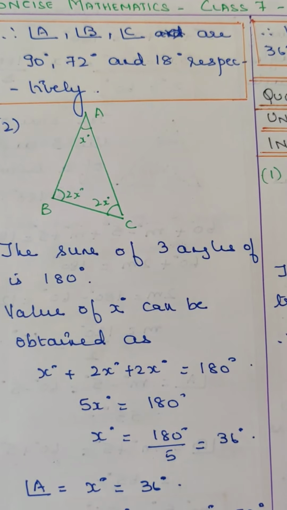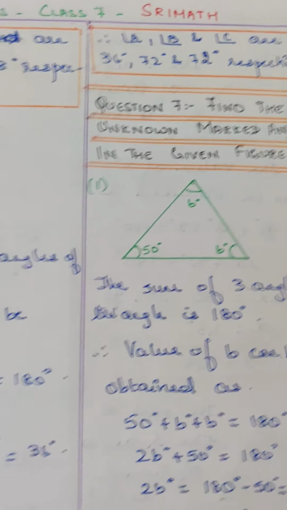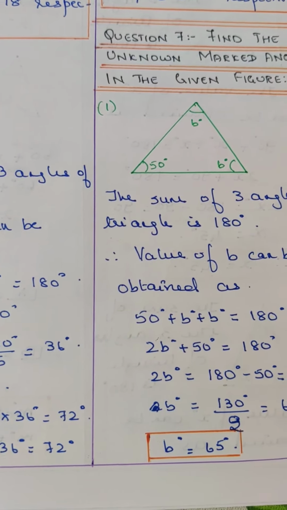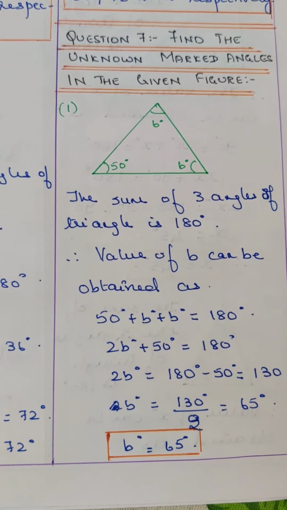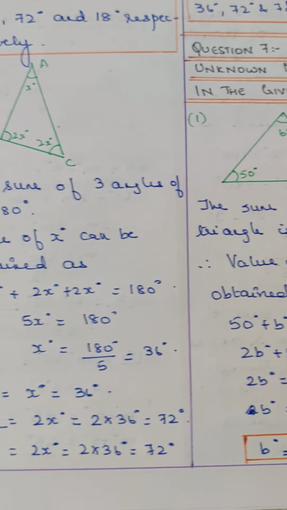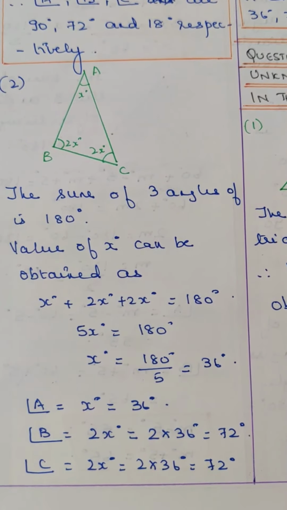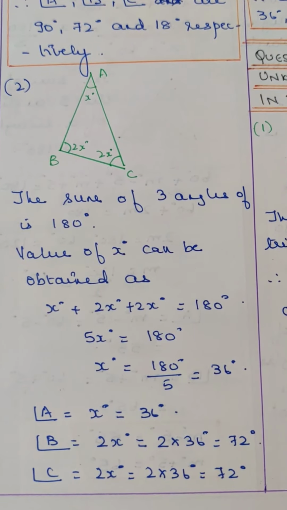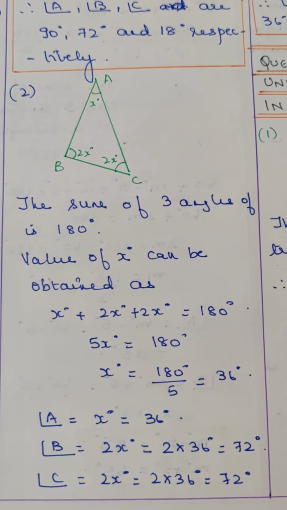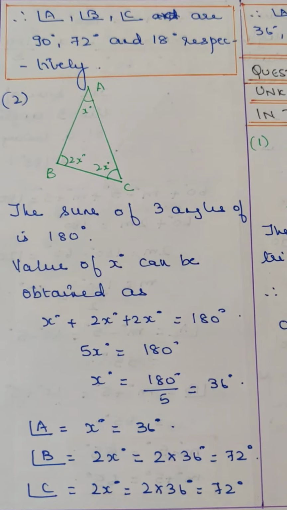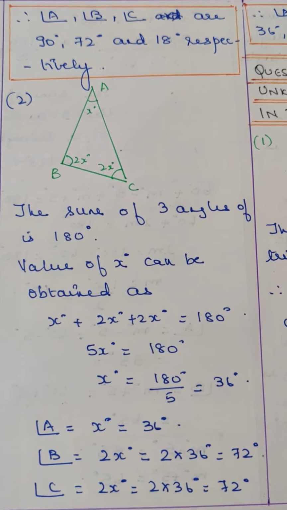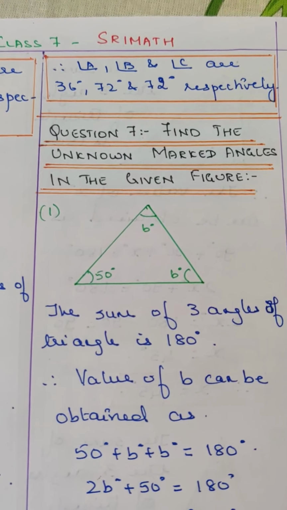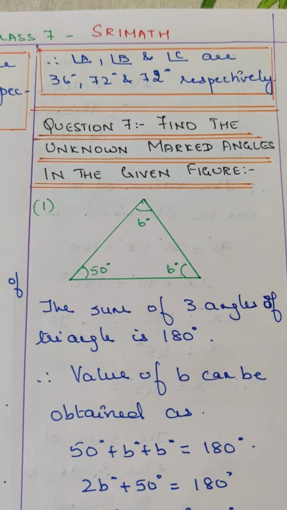Therefore, angle A is equal to 36 degrees. Angle B is equal to 2x, that's equal to 2 into 36, that's equal to 72 degrees. Angle C is equal to 2x degrees, that is equal to 2 into 36, that is equal to 72. Therefore, angle A, angle B, angle C are 36, 72 and 72 respectively.